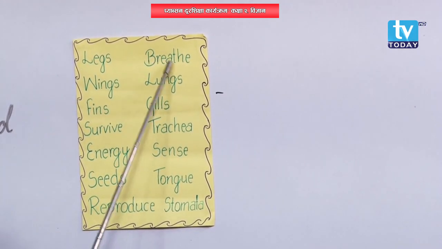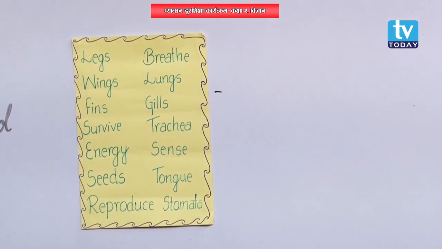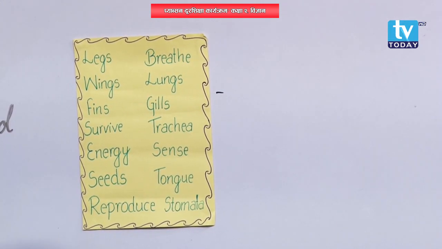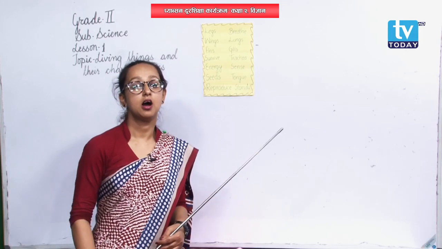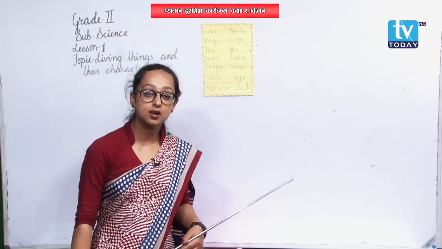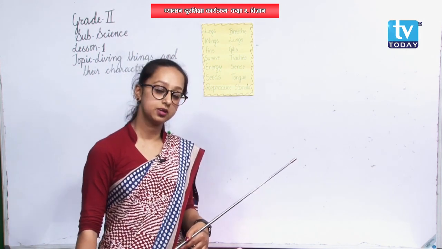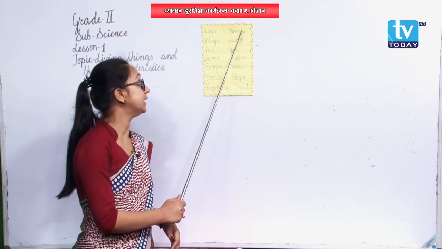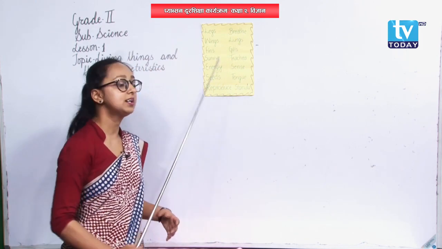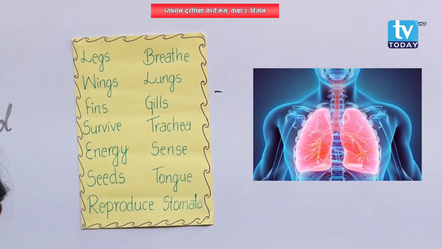Similarly, breathe. Do we breathe? Yes, we do. So, to take inside air and throwing out air, that is breathe. We take in oxygen and we throw out carbon dioxide. Okay, that is to breathe. Then what are lungs then? Lungs.